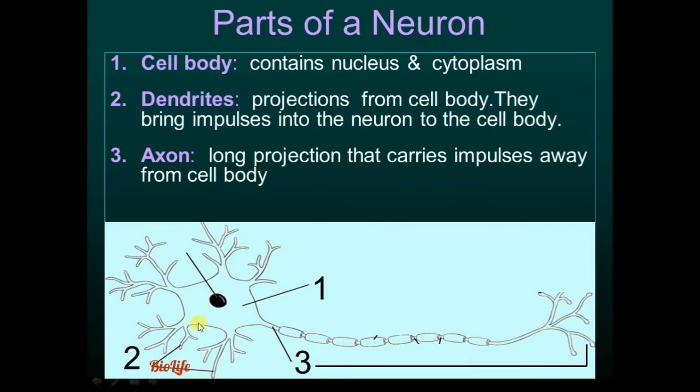Here you see the central portion is the cell body, which contains the centrally placed nucleus surrounded by cytoplasm, and dendrites are the projections or branches arising from the cell body. They bring impulses into the neurons to the cell body. Axons. Axons are the long projections arising from the cell body that carry impulses away from the cell body.